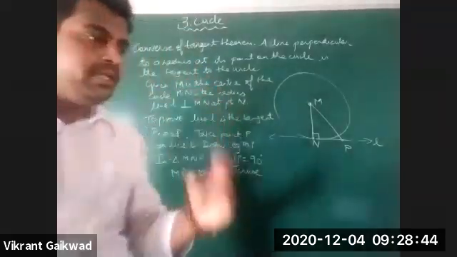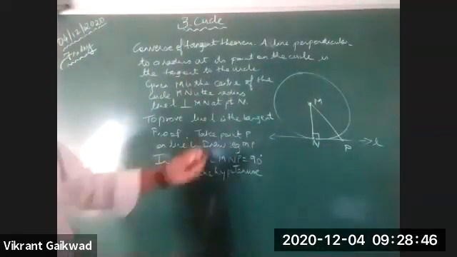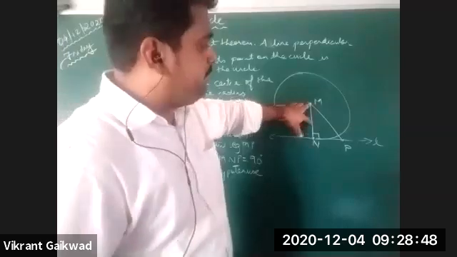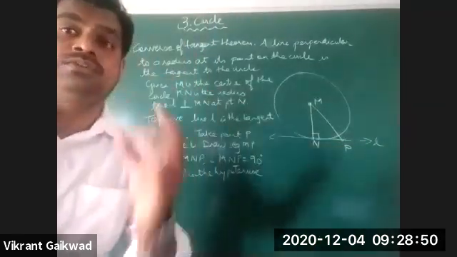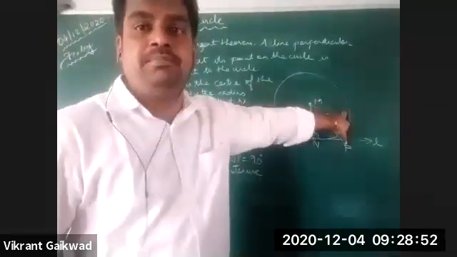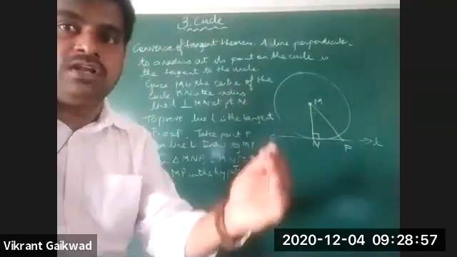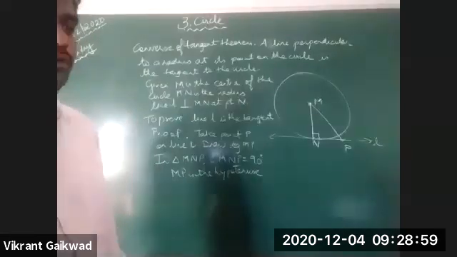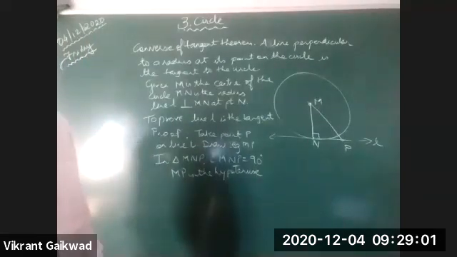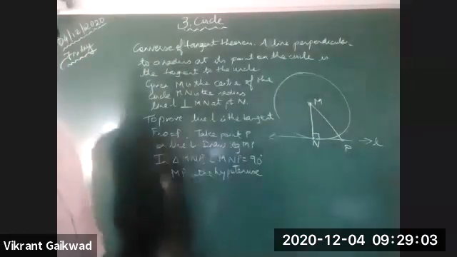Now, can anybody explain what is the relation between side MN and MP? Whether it is smaller or bigger. Yes, Pranita, you can unmute and answer.